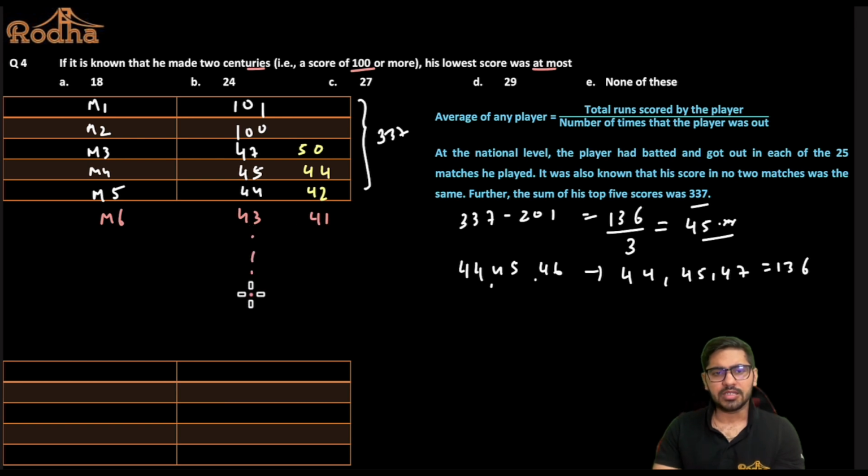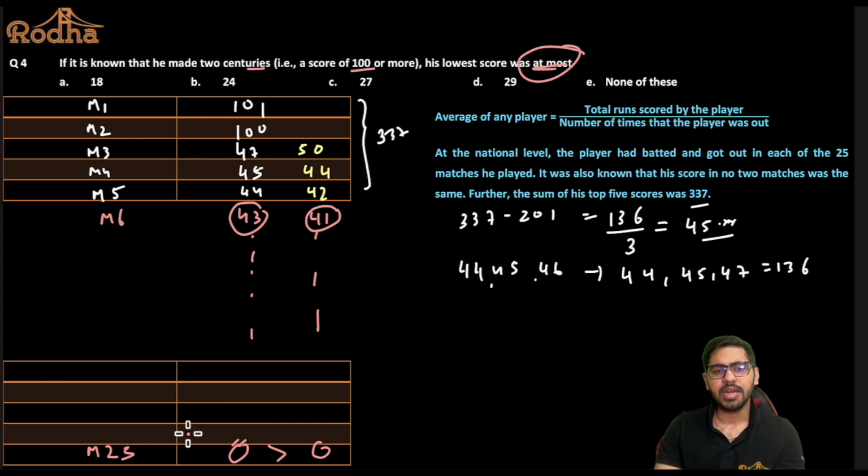Now if I keep on decreasing both these scores by 1 and 1, can I say the value here will definitely be greater than the value here? Because this is decreasing from 43 one by one, and this is coming down from 41 one by one, so this value will be higher. We are trying to maximize the lowest score, that is the score in match number 25. So I'll try to maximize the value in match number 6 as well, because if this is maximized, then automatically this will also be maximized. That is the reason why I am taking the numbers as close as possible.